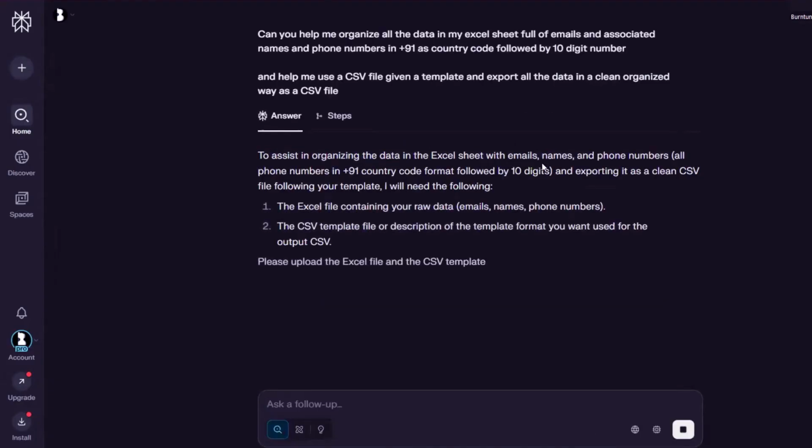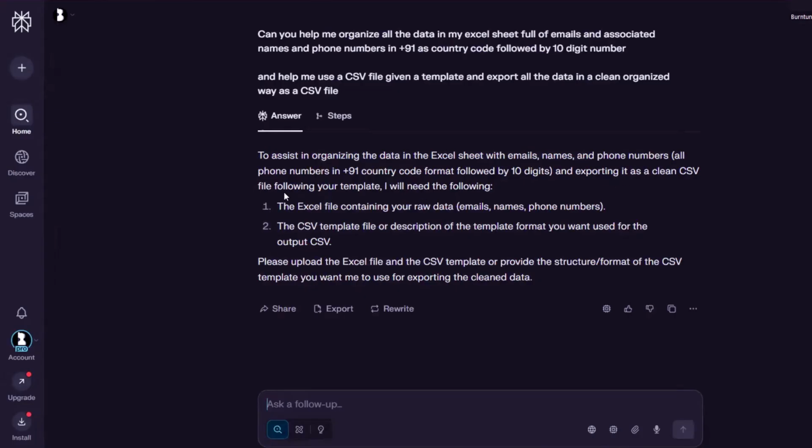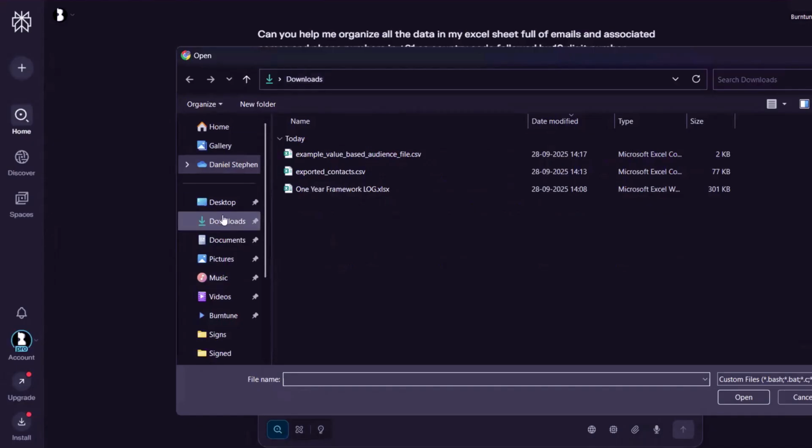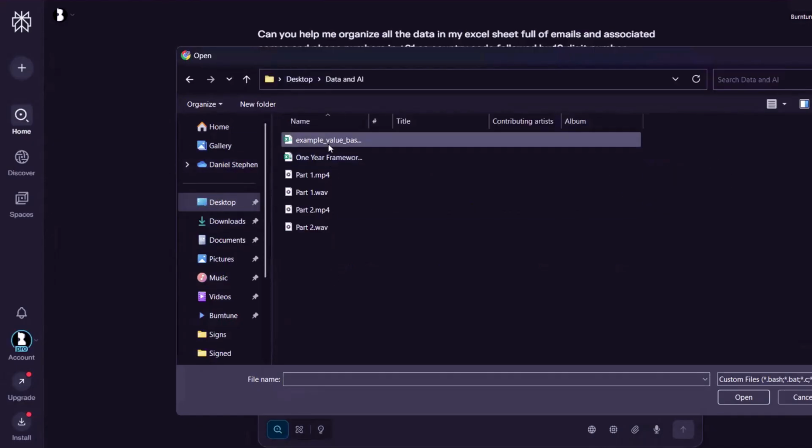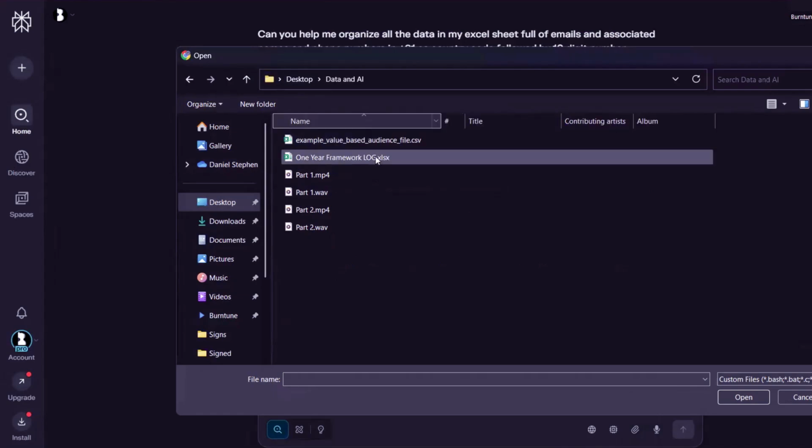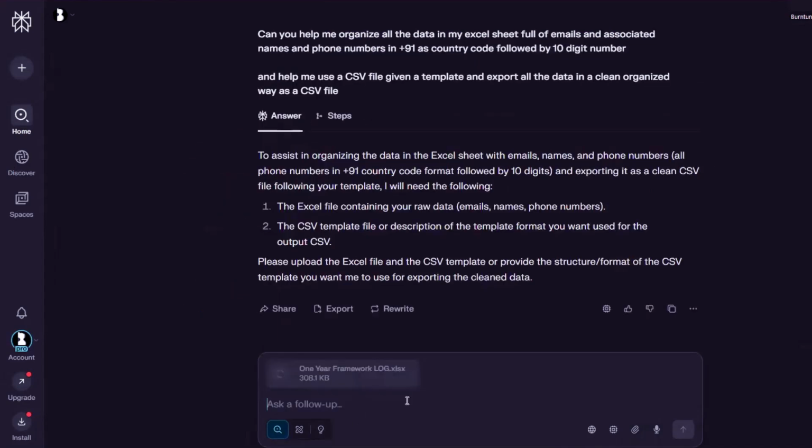To assist in organizing the data in the Excel sheet with emails and phone numbers as a clean CSV, I will need the following. It needs the Excel file containing your raw data, emails, phone numbers, and a CSV file template, and a description of the template format you want used for the output CSV. So let's attach those files. The first file I will attach, where do I have my files? Right here. And I'll go to our one-year framework log. So this is the Excel file.